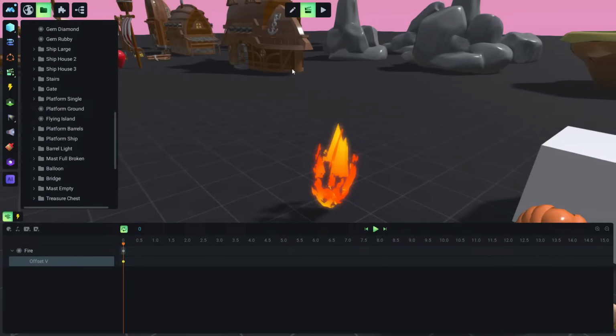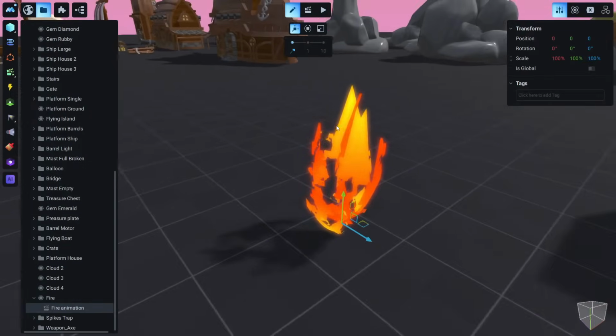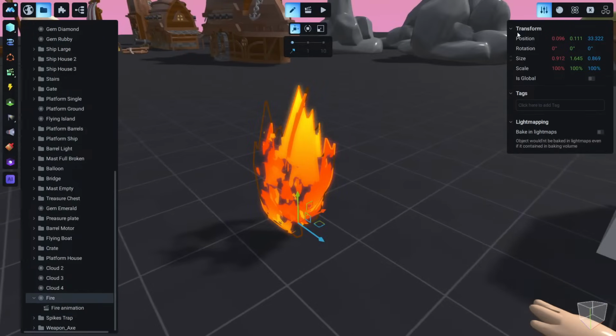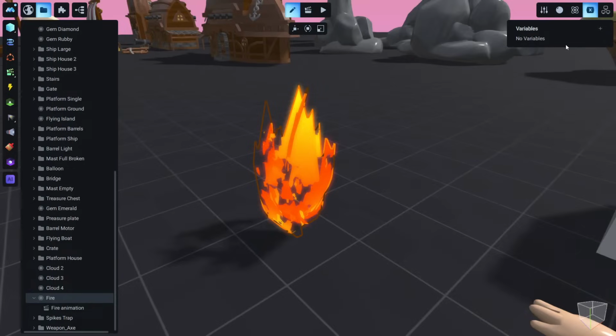Now let's make things a little bit more interesting. So we can click on fire, and we can go to variables tab, and let's create a new variable. As we said before, variables store information, and what information do we want to store now? The information that we want to store now is a number. Okay, and this number, let's call it intensity. Okay, intensity. And this is the intensity of the fire. Right now, by its own, it does nothing. It's just a number, it's just information that we store here. So let's make something like 5, for example. And now this is the intensity of the fire, it's 5.